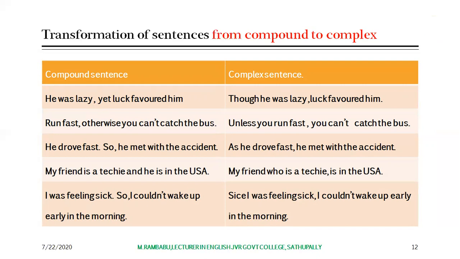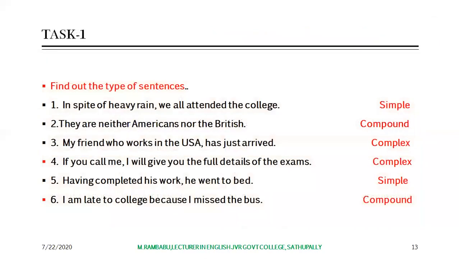We can convert simple sentences to compound, and compound to complex, and simple to complex. In this way, sentences can be transformed from one form to another form. Now let's look at the task here. You have to identify the kind of sentences here.